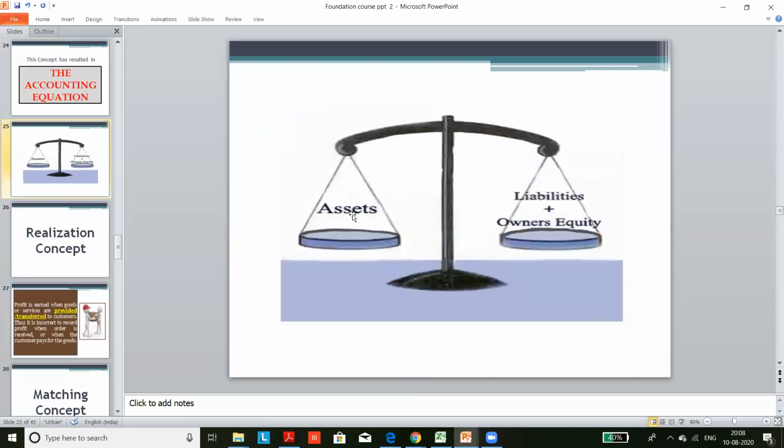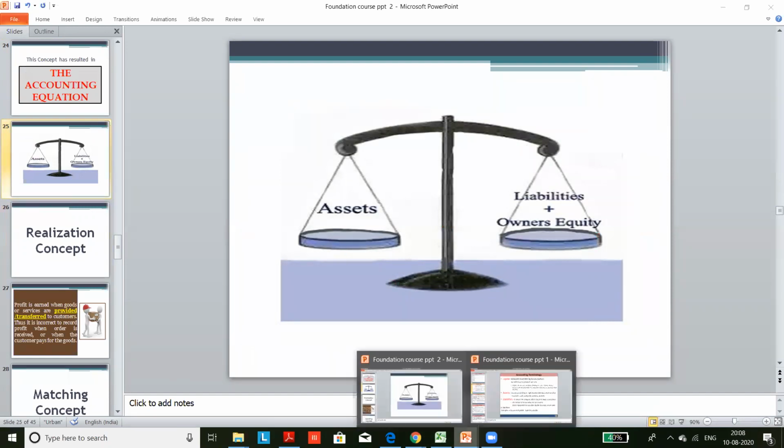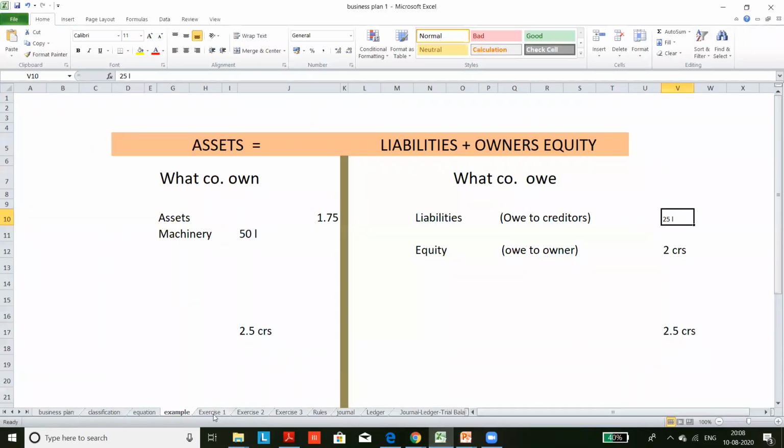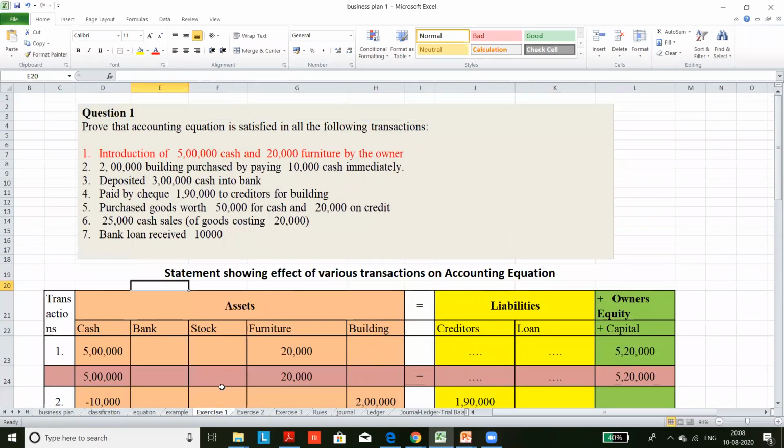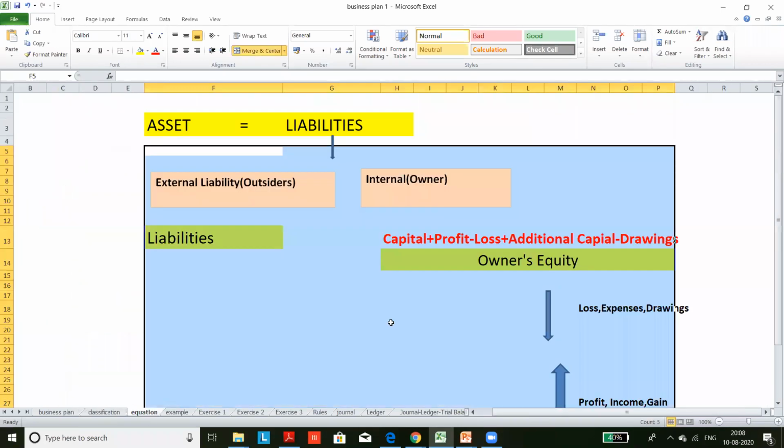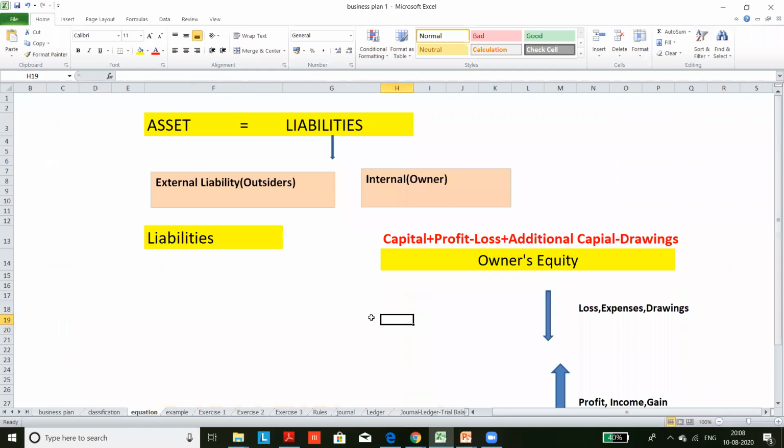So the basic accounting equation is asset is equal to liability plus owner's equity. In order to understand this concept, there is a process called transaction analysis. I'll explain this with an example. Is it clear? This formula and concepts like owner's equity, capital. Any doubt? Preeti, is it clear? Bibin, Christo, yes, yes. Alan, yes, ma'am. Any doubt?